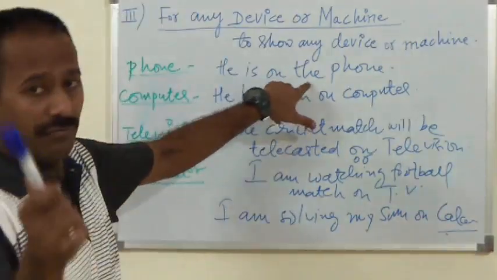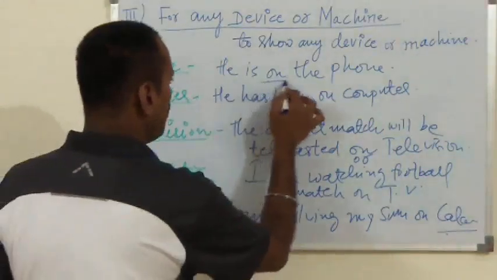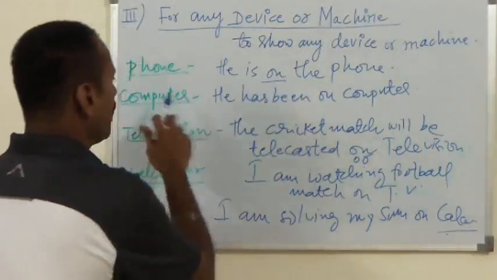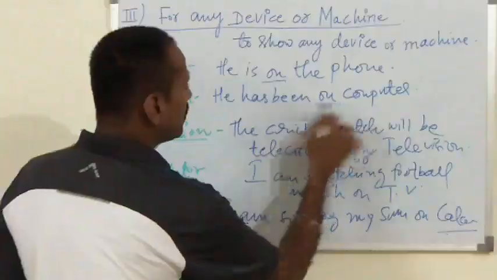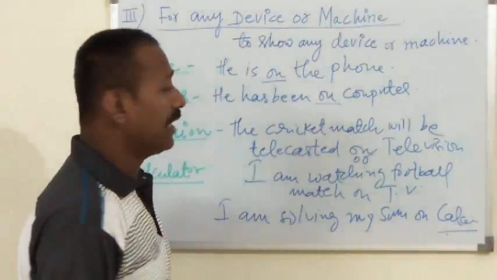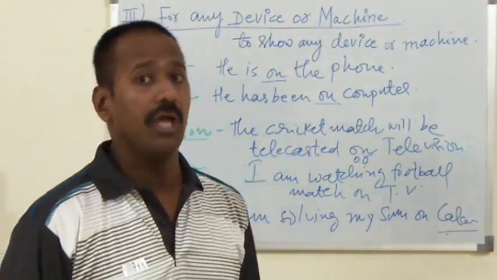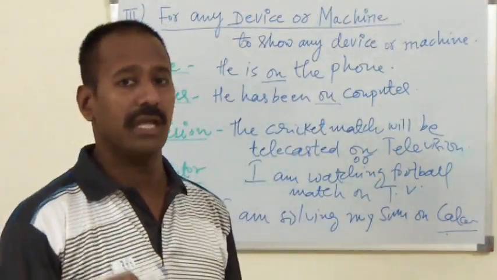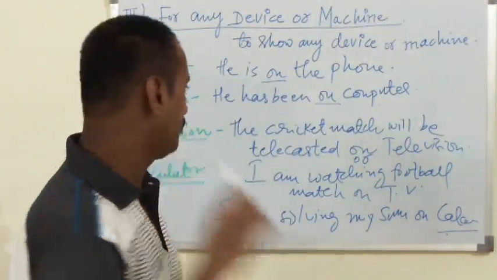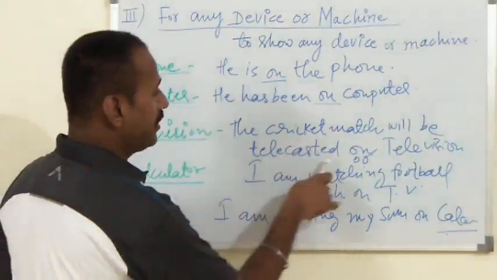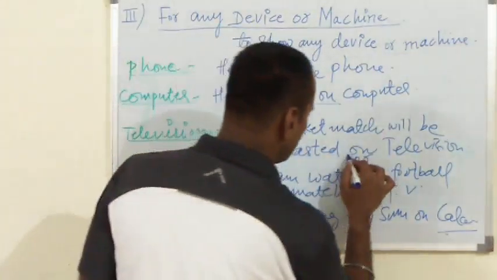He is on the phone. Here on is the preposition. Second example. He has been on computer. It doesn't mean that you sat on top of the computer. No. Whenever we have to use devices, there we have to use the preposition on. The cricket match will be telecasted on television.